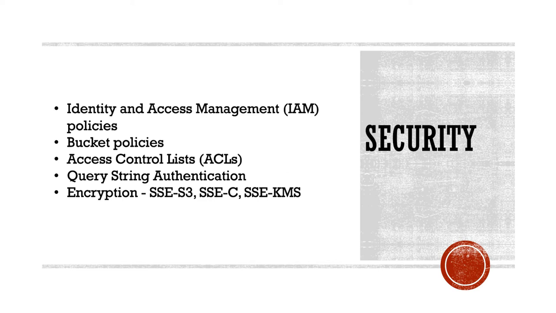So, if there is a user and you want to give a temporary access to some resource, you can use query string authentication. And similarly, another way of securing data is either using server side or client side encryption, and that can be done for both data at rest and data in transit. So, these are 5 fundamental things by which we can put security controls on our data.